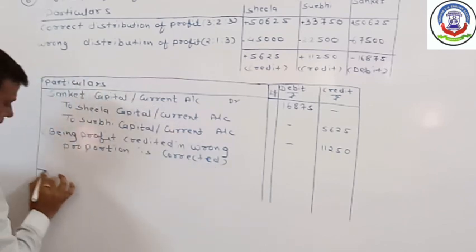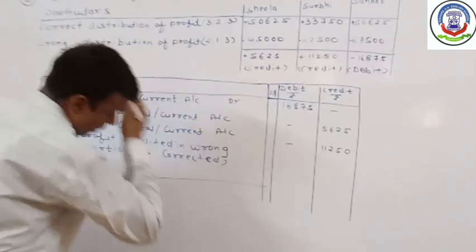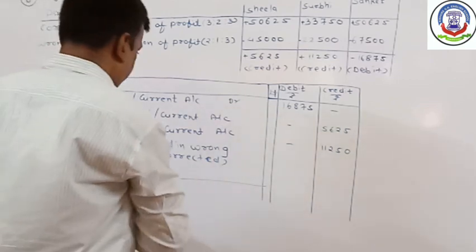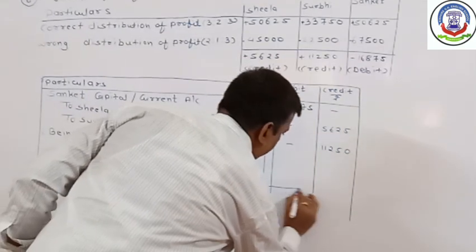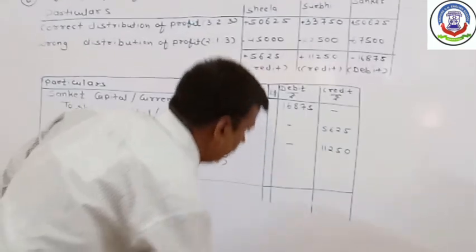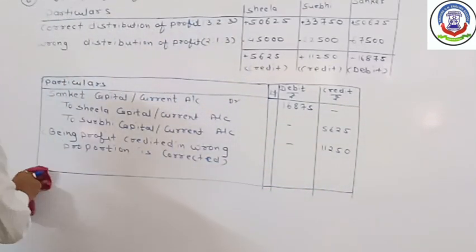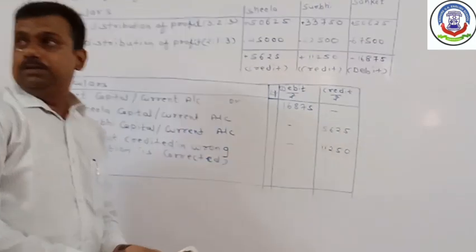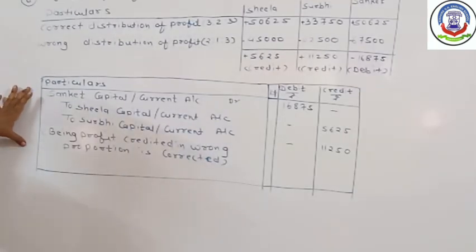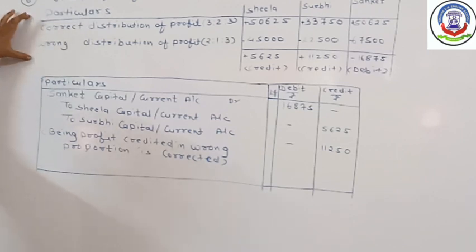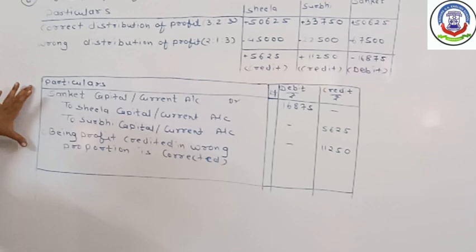This is the rectification entry for the amount distributed in the wrong proportion. This is the calculation related to the sum, and this is the journal entry for rectification of the sum.